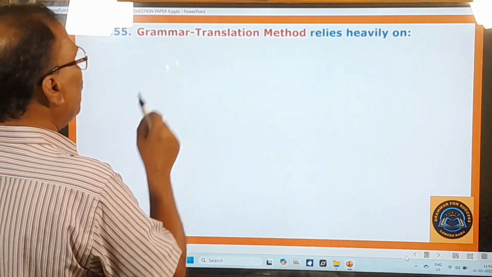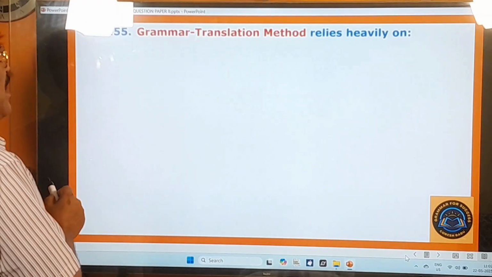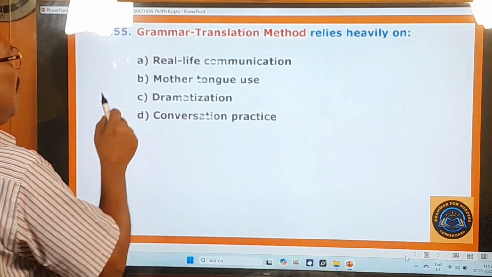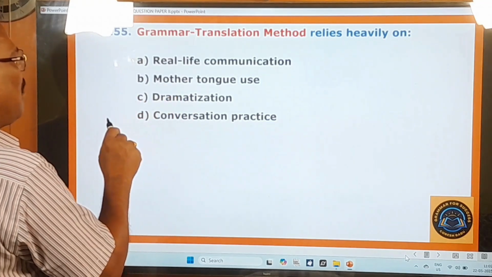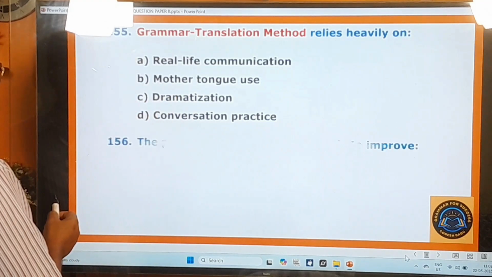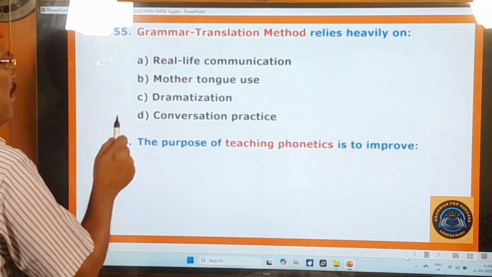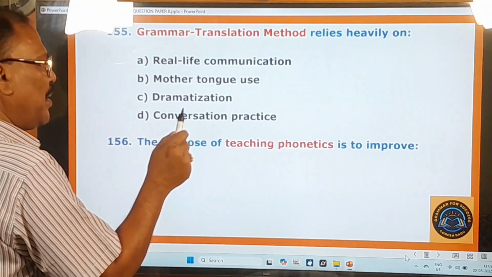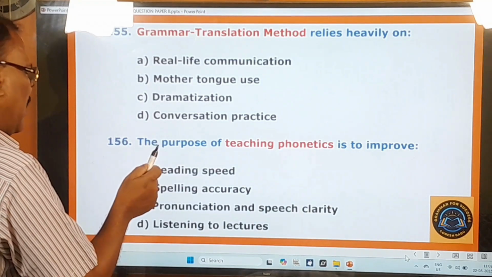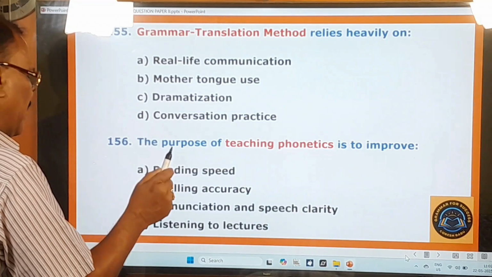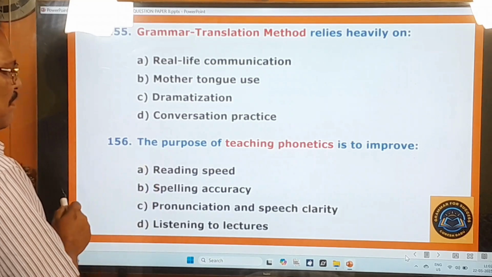155th question. Grammar translation method relies heavily on real life communication, mother tongue use, dramatization, conversation practice. 156th question. The purpose of teaching phonetics is to improve reading speed, spelling accuracy, pronunciation and speech clarity, listening to lectures.